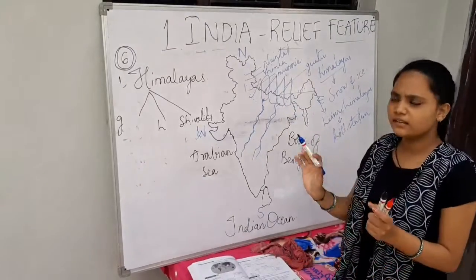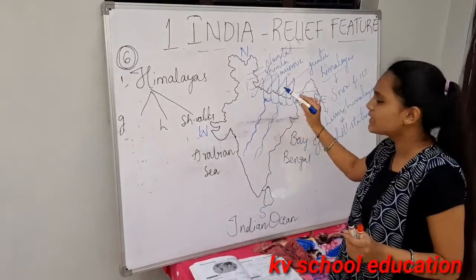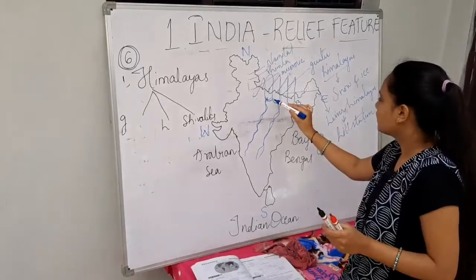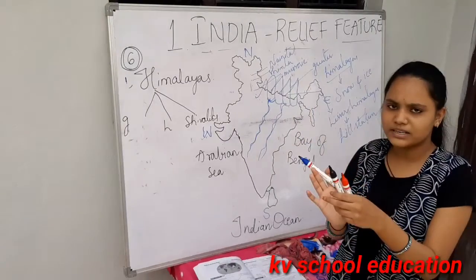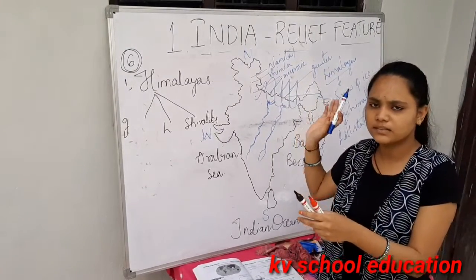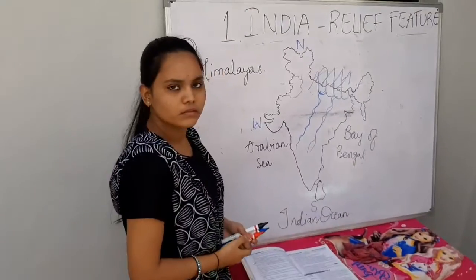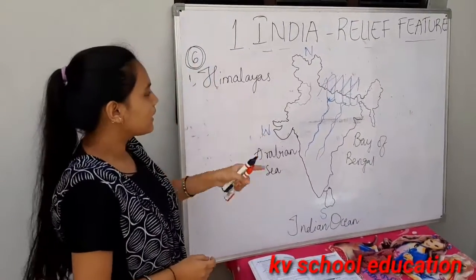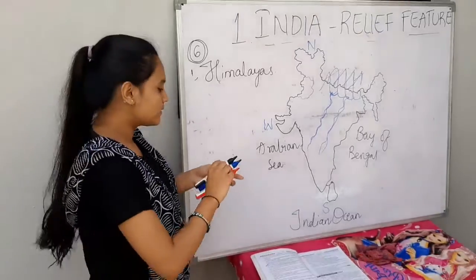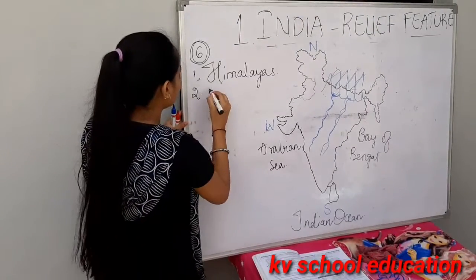Then at the foot of the Himalayas are the Shivaliks. The Shivaliks give rise to rivers. So this is about the Himalayas. There are 3 types, and then the next physical division is the Indo-Gangetic Plains.